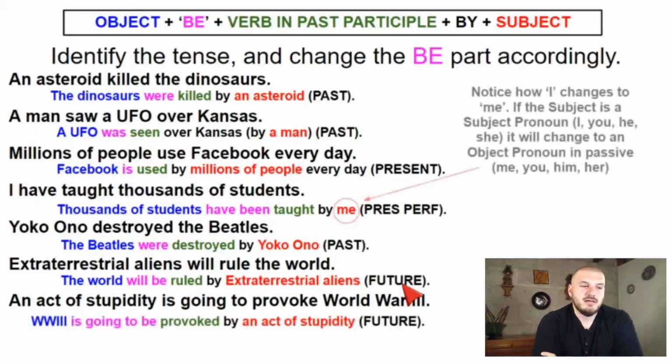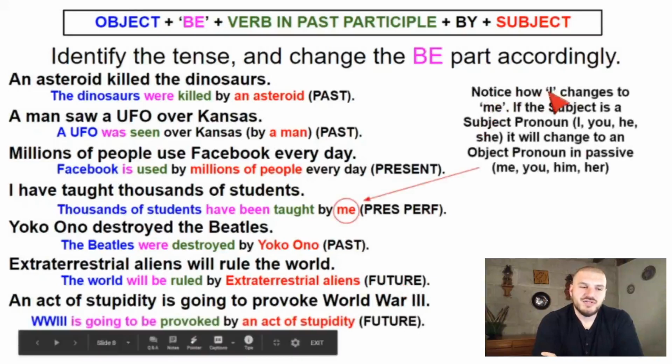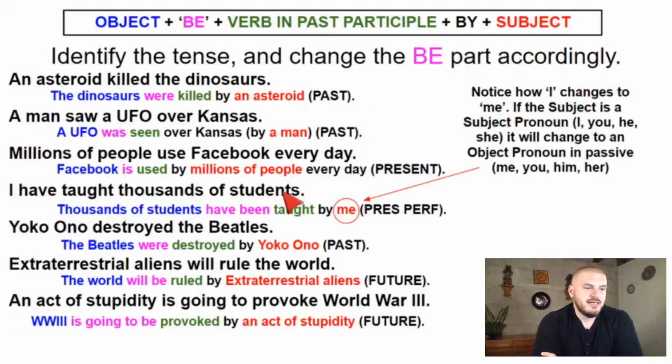One thing to mention, did you notice how the I changes to me here? So I have taught thousands of students. If we're going to use this I, but we're going to use it at the end of the sentence and it's after by, we're not going to say por yo, we're going to say por mí, okay? So notice how I changes to me. If the subject is a subject pronoun, like I, you, he, she, like in this example, it will change to an object pronoun in passive: me, you, him, or her. Miles de alumnos han sido enseñados por mí, no por yo, right?